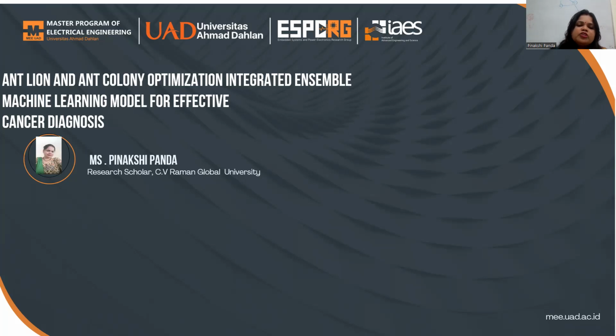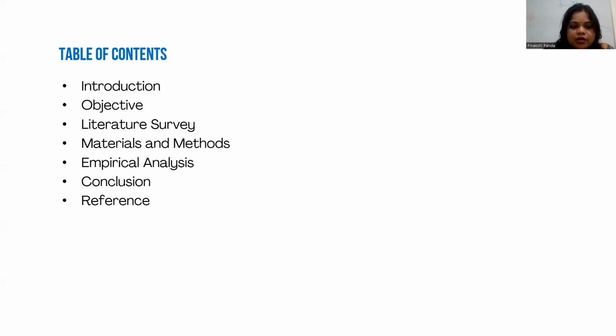Machine learning is playing a vital role in detection of cancer, and machine learning has applications in various fields. So I am trying to design a small model for detection of cancer disease. My topic is Ant Lion and Ant Colony Optimization Integrated Ensemble Machine Learning Model for Effective Cancer Diagnosis.